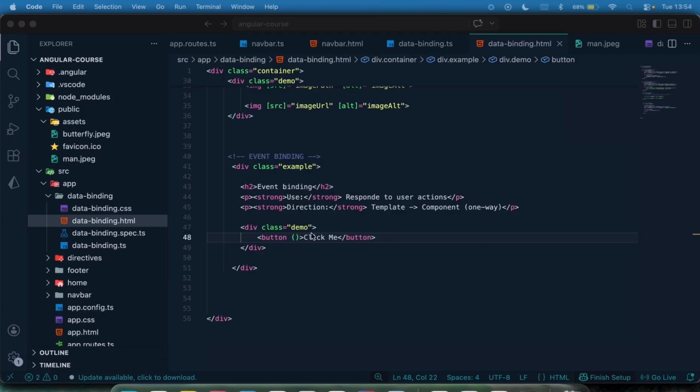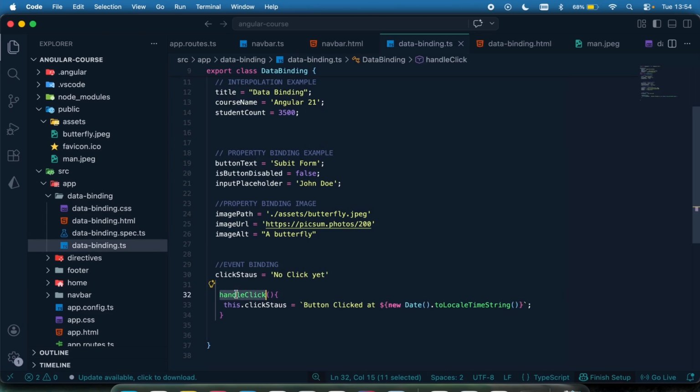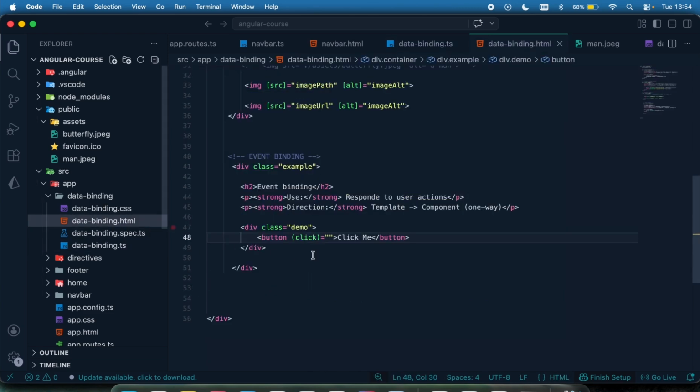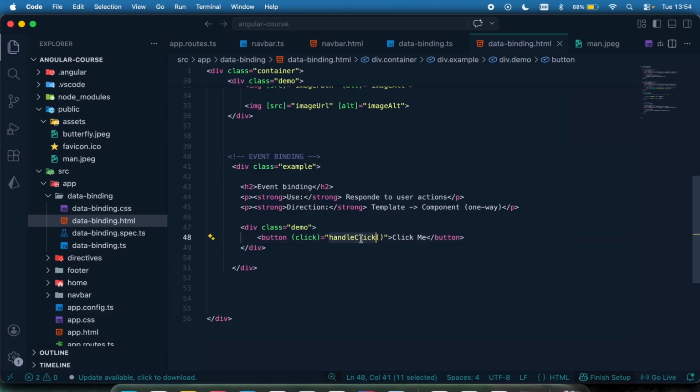You pass your parenthesis right here, and you pass the activity, which is going to be a click, which means that if a user performs a click on this button, it's going to call this method, which we define right here, called handle click. You need to invoke it like that because it's a method, so you pass your function invocation.